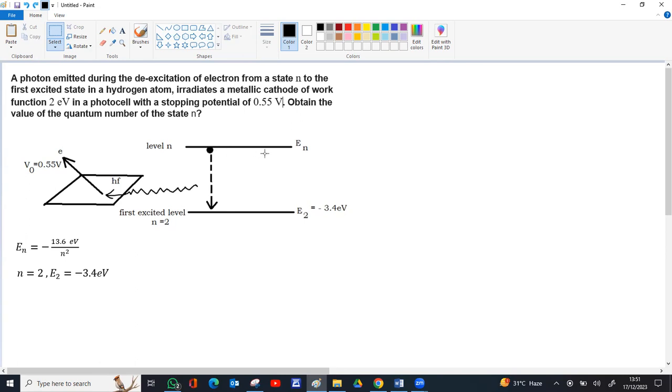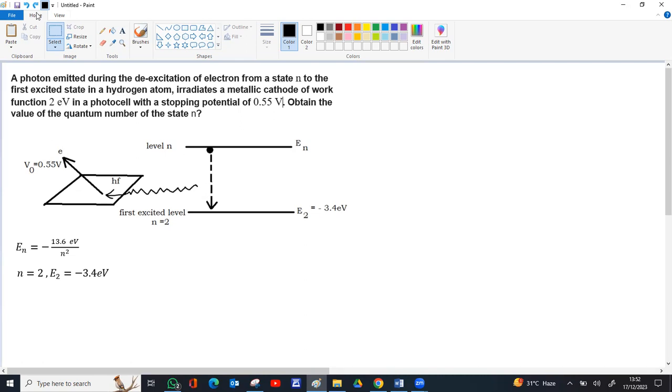The electron de-excites from a level n, we don't know the energy and the level, but it is reaching a level which is n equal to 2 and the energy is minus 3.4. So this difference in energy, h nu, is used to push the electron out. The electron is stopped by a potential of 0.55 volt.